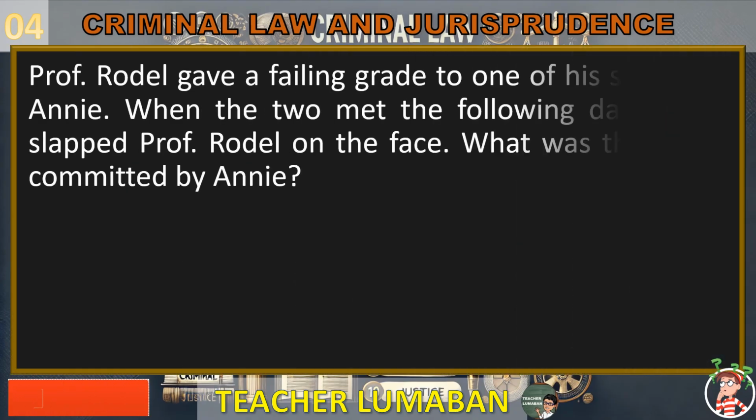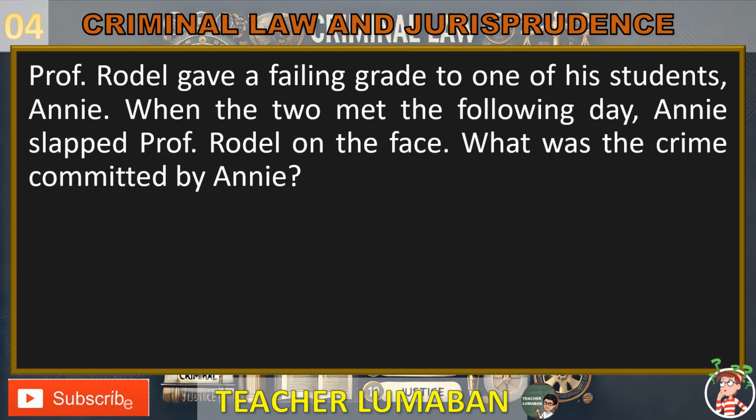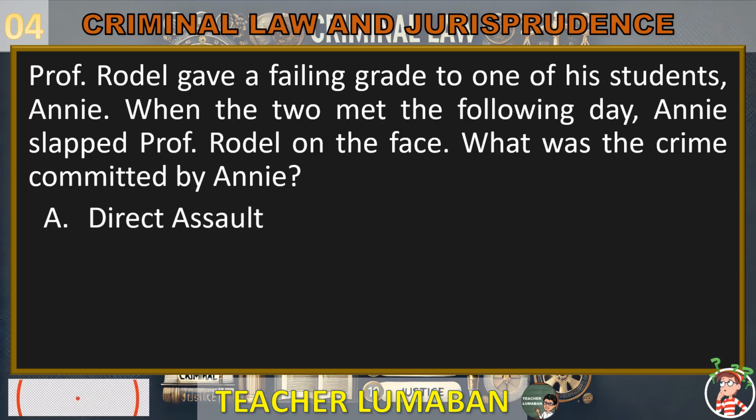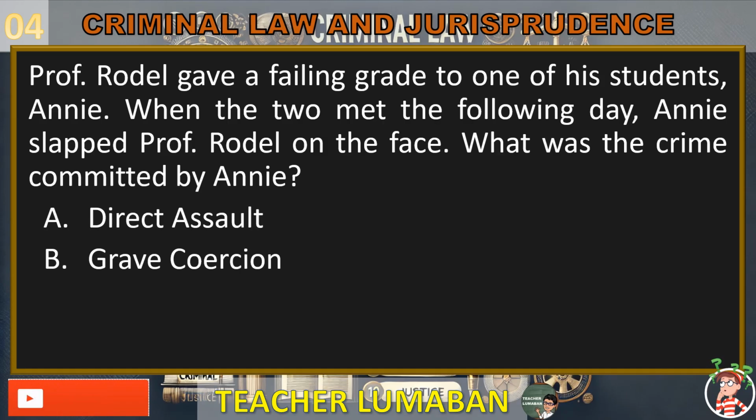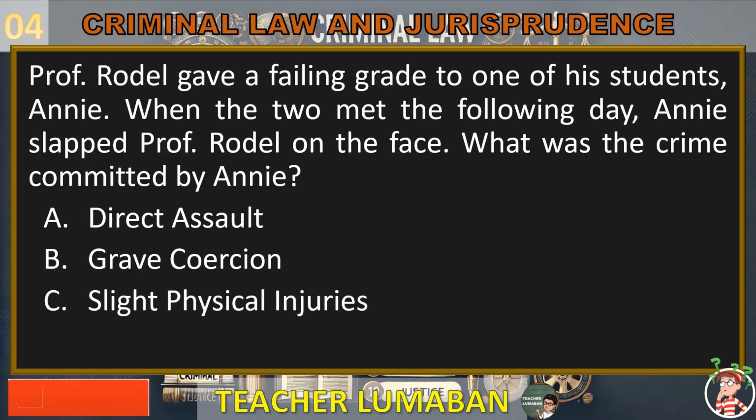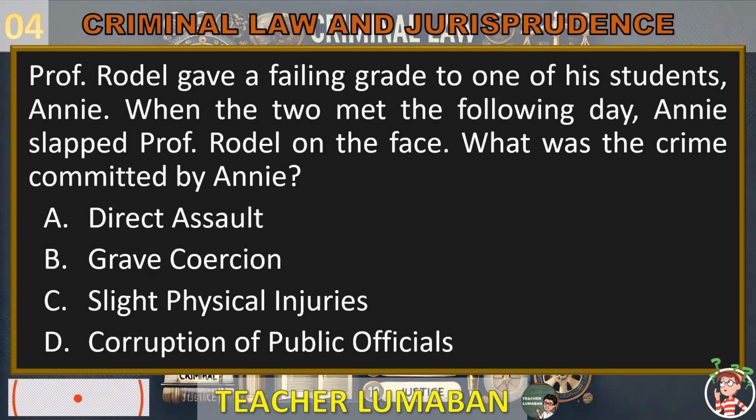Professor Rodel gave a failing grade to one of his students, Annie. When the two met the following day, Annie slapped Professor Rodel on the face. What was the crime committed by Annie? Letter A. Direct assault. Letter B. Grave coercion. Letter C. Slight physical injuries. Letter D. Corruption of public officials.